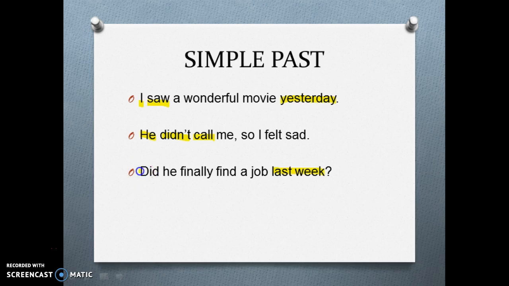In questions, we also need an auxiliary, did, for all the persons. Don't confuse it with do or does, which are for the present. Then you need the subject, and the verb is in simple form. Notice that when you have an auxiliary, the verb is always in simple form.